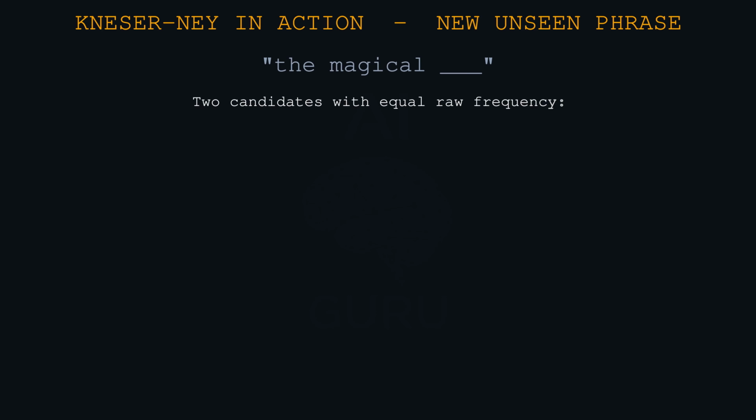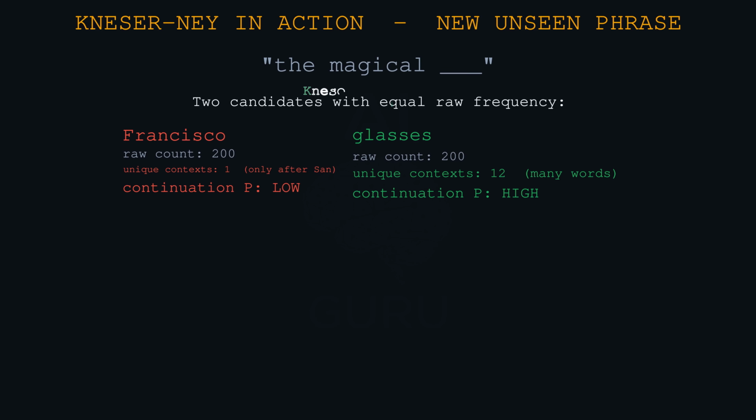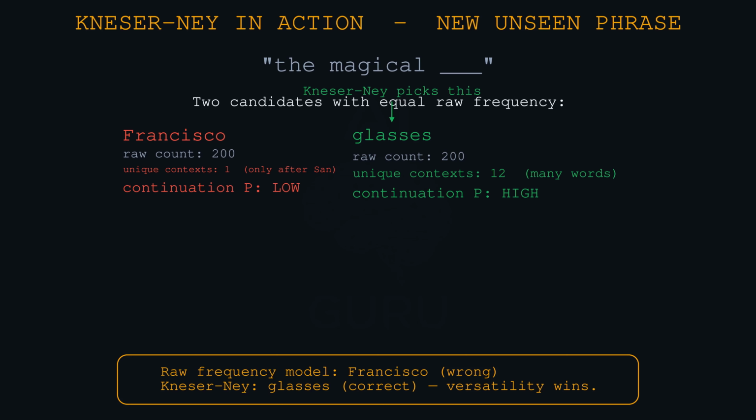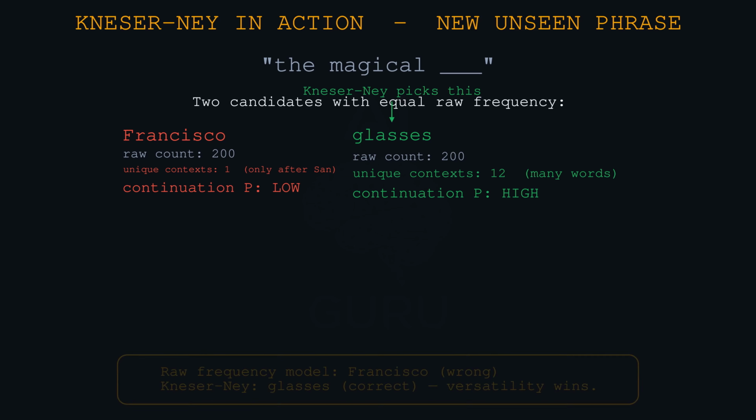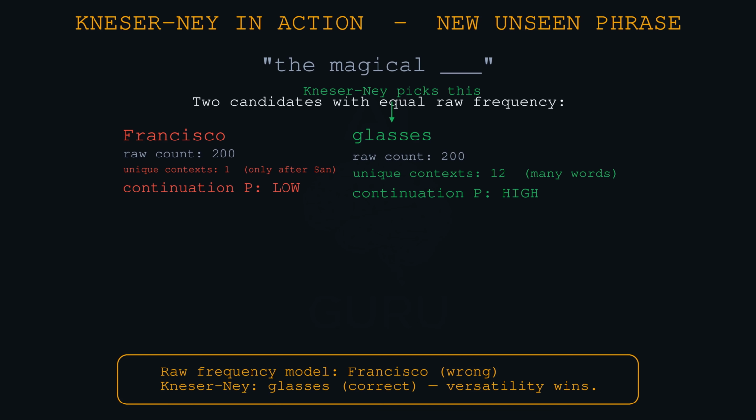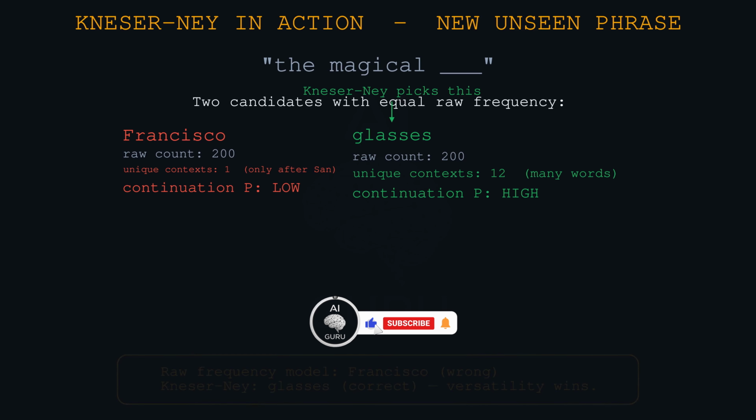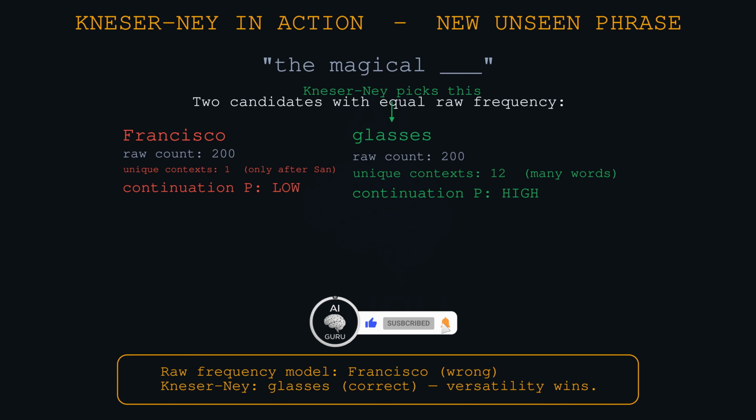Exactly. Now suppose our model sees a new phrase it doesn't know, let's say, "the magical", and we need to guess the next word. A raw frequency model might say Francisco is likely because it's a common word overall. It just looks at the total count. But Kneser-Ney looks at the continuation count. It looks at the history. It sees that Francisco only has one context, and it sees that glasses has many contexts. So it correctly guesses that glasses is more likely to complete a new, unseen phrase than Francisco.